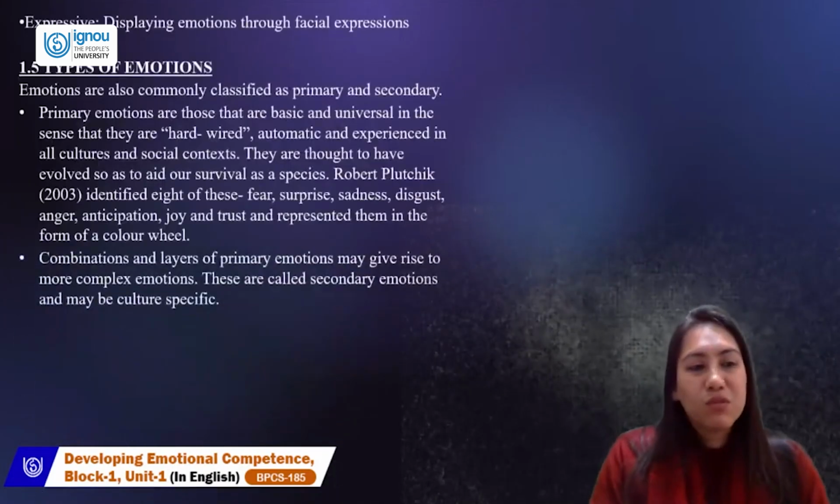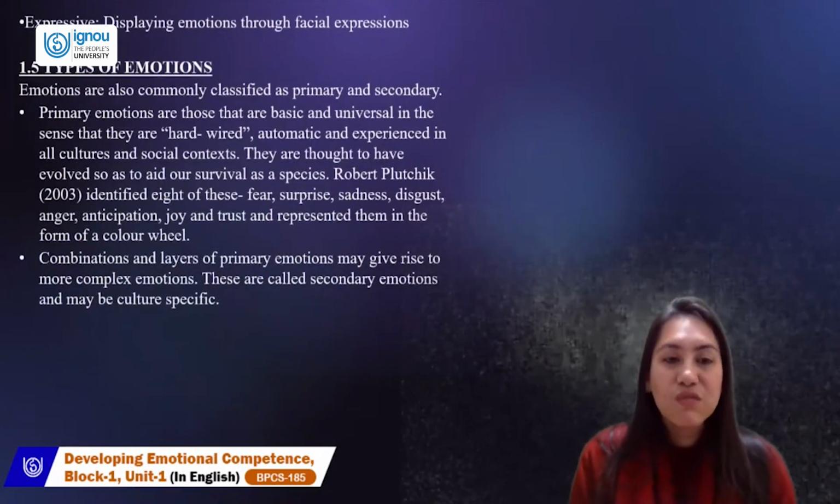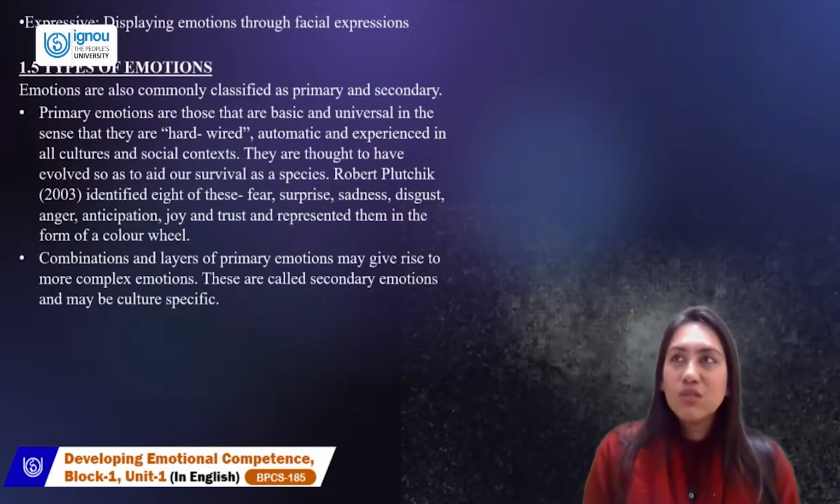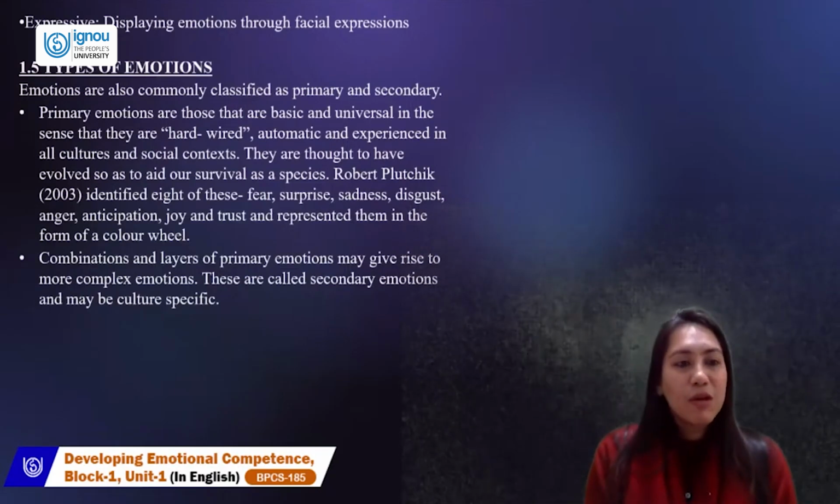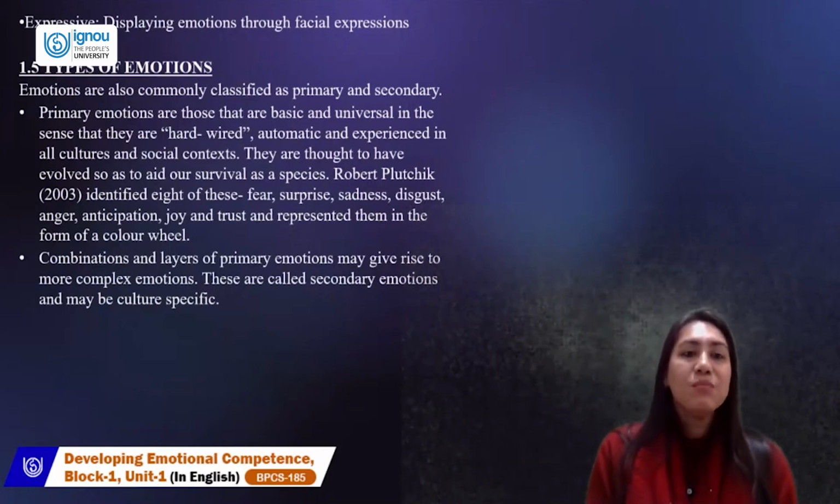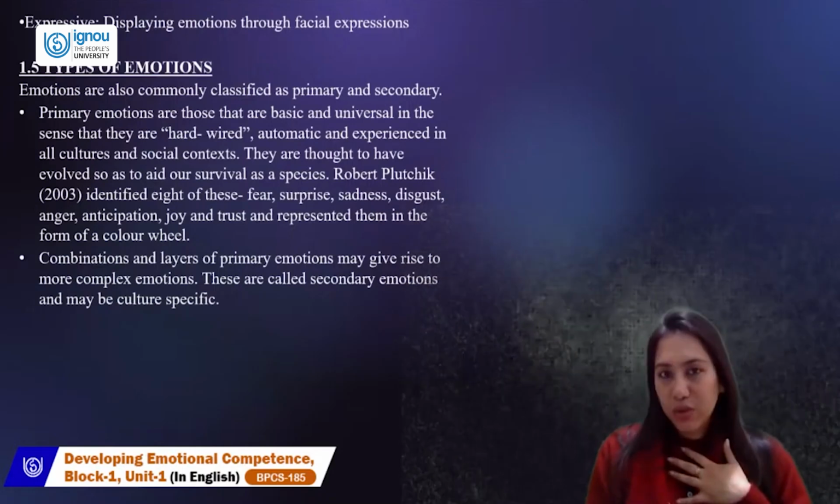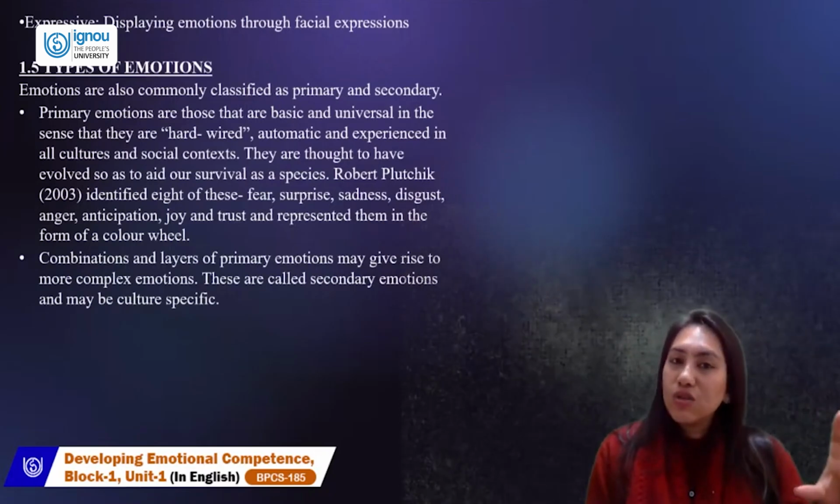Now let's come to types of emotion. We just have two types of emotions, which are primary emotions, and something which is called a secondary emotion. Primary emotions, these were the first distinction given, later established by Plutchik also. See, primary emotions are those which are basic and universal, and they're hardwired to us. They just happen automatically. We experience it in all cultures and all social contexts.